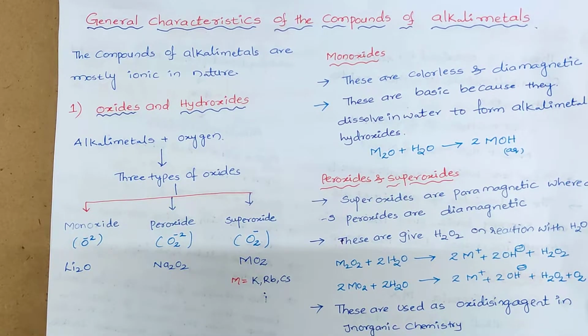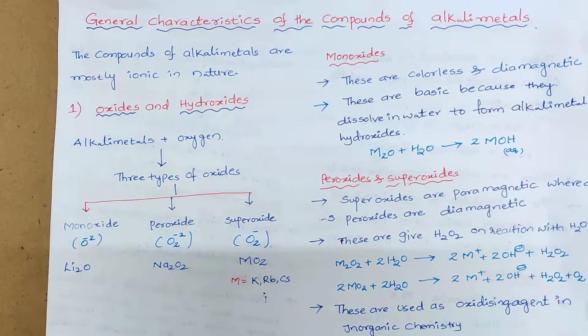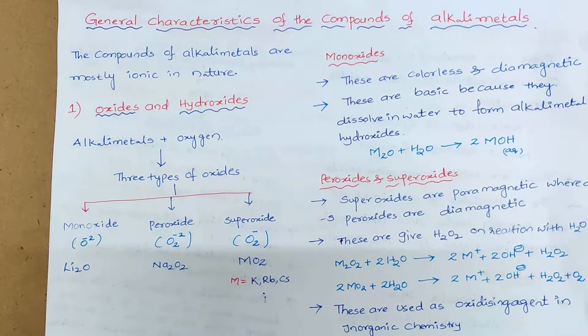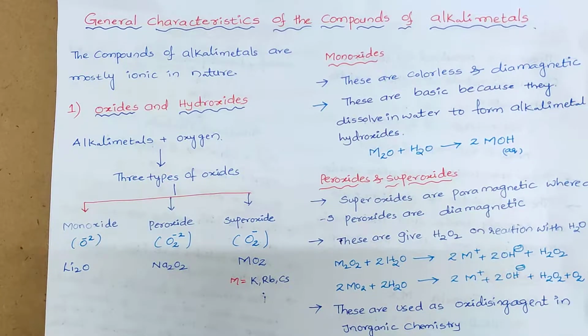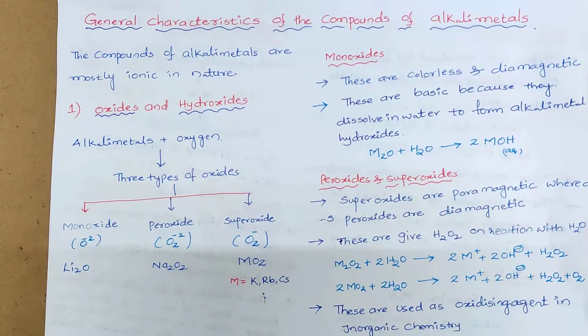Generally, when we see the compounds of alkali metals, the bond present between the alkali metal and the other element is mostly ionic in nature. So that's why these compounds are said to be ionic. The very important compounds of alkali metals are oxides and hydroxides.